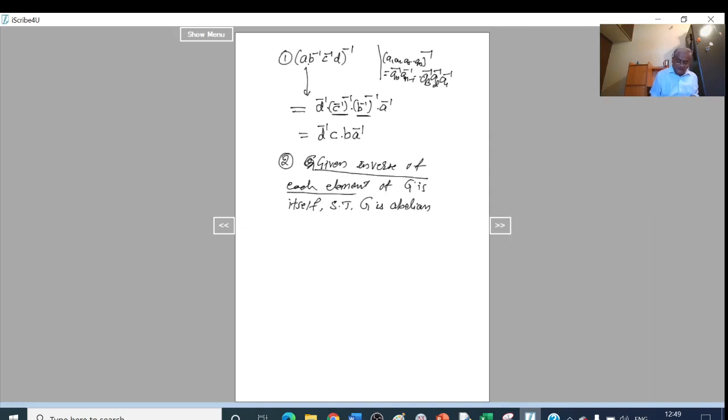So this is given here. Inverse of each element is itself.